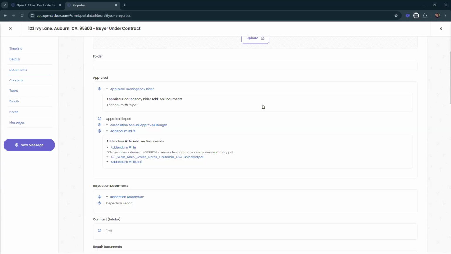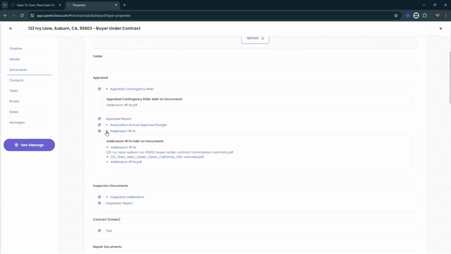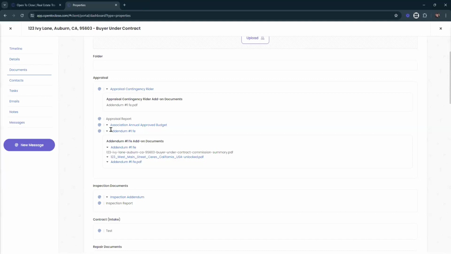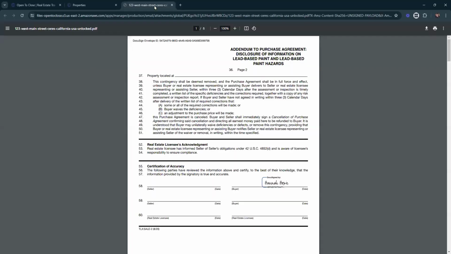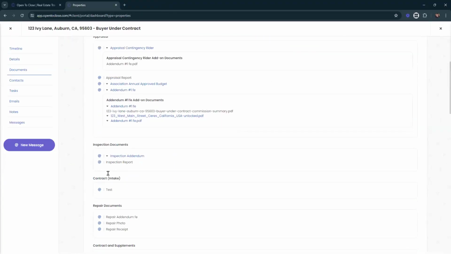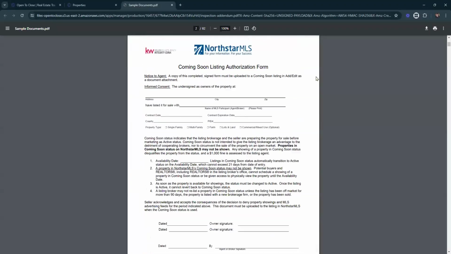Yes, Kelly. Is there a place that I can look for this? Do you know? I think it was on one of the addendums that you had. There's little drop down arrows. Could it be if you hit view? Just shows me a copy of the document. Yeah, darn. Sorry. No, you're good. I'm glad you asked it because I wouldn't have clicked on it, since I knew it was just going to show me a copy of the document. But when we click on that little drop down, we're either allowed to download them or we can just view a version of that document.